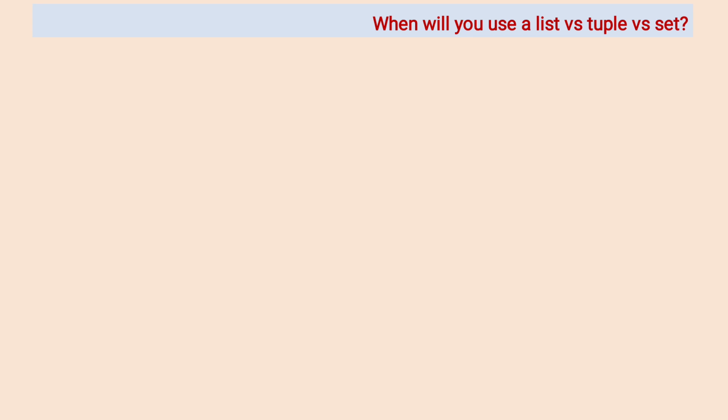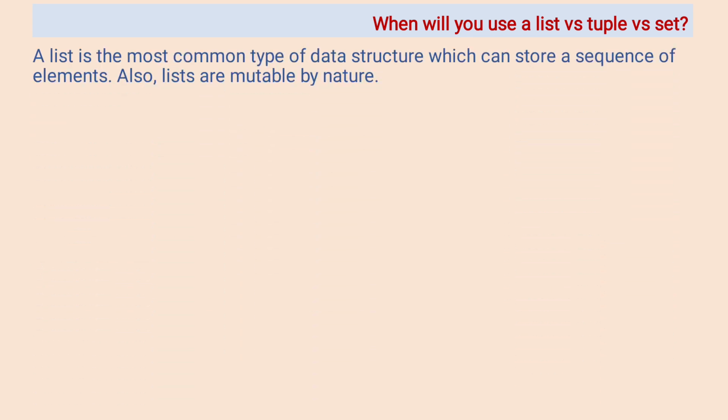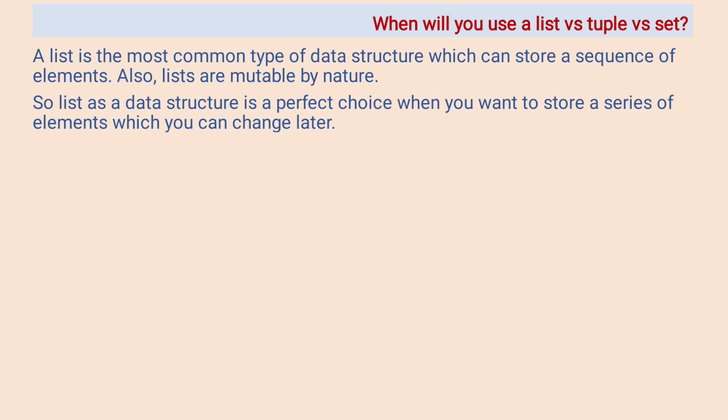When will you use a list versus tuple versus set? A list is the most common type of data structure which can store a sequence of elements. Also, lists are mutable by nature. So list as a data structure is a perfect choice when you want to store a series of elements which you can change later.